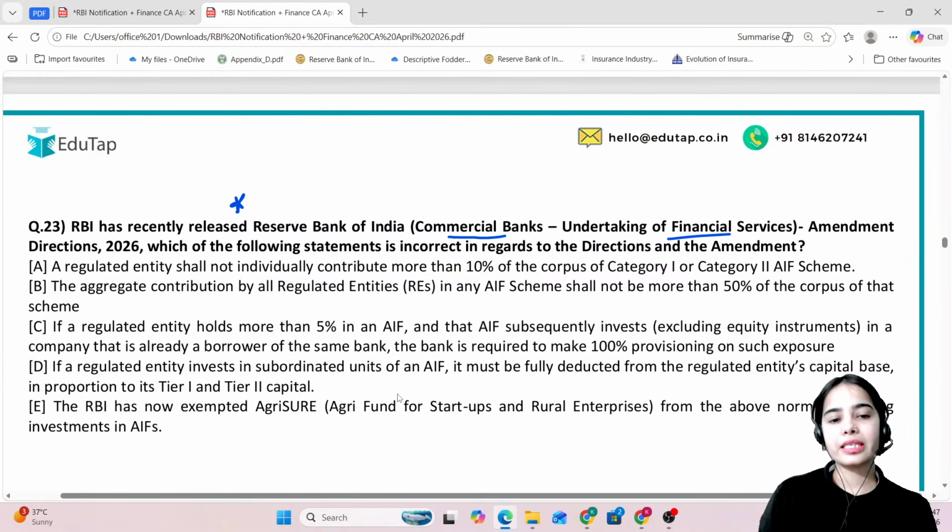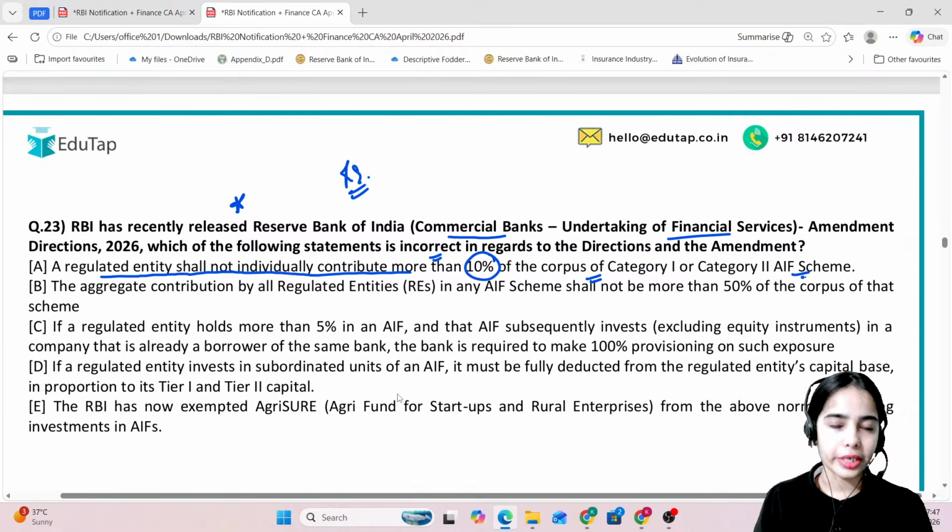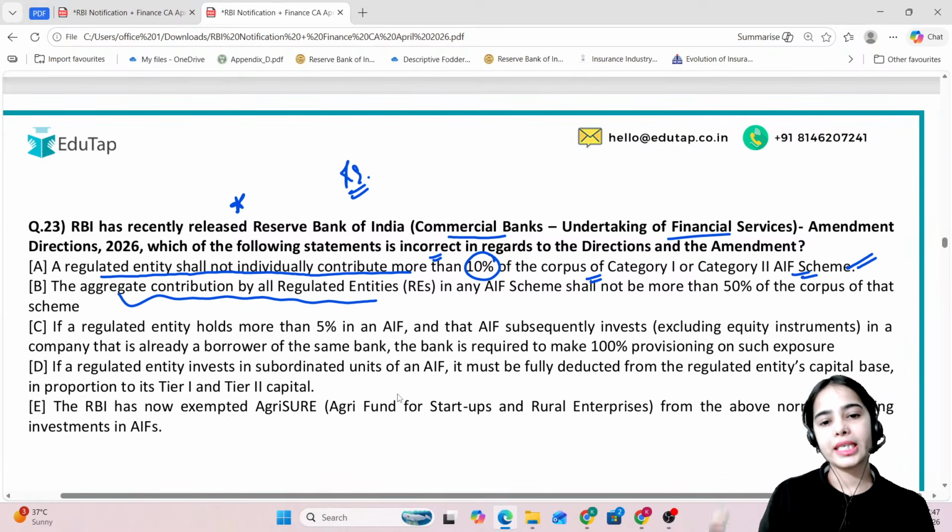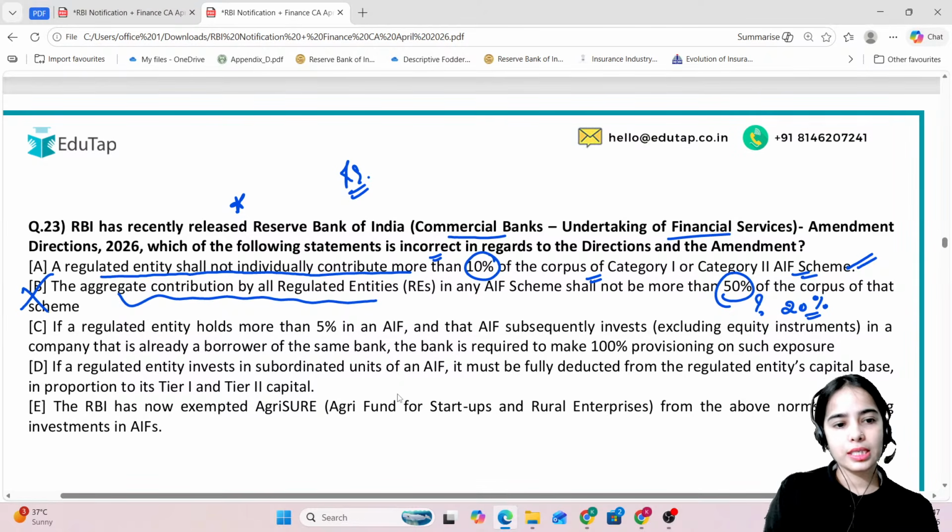Now RBI has recently released the amendment directions. Which of the following statements is incorrect in regards to the amendment directions? The regulated entity shall not individually contribute more than 10% of the corpus of the alternative investment fund. Correct. The aggregate contribution of all the regulated entities in any alternative investment fund shall not be more than 50% of the corpus. No, 20% of the corpus, right? So this is the incorrect statement.